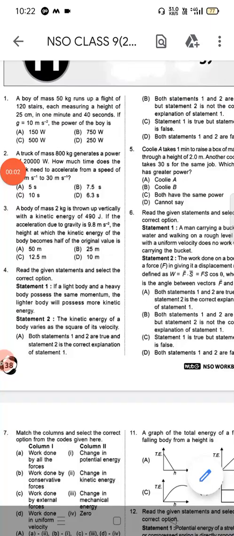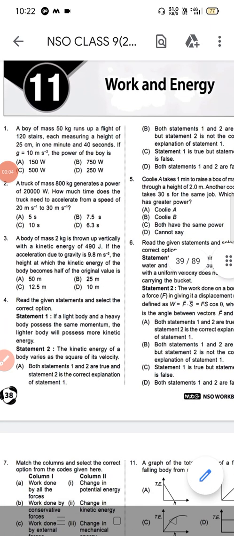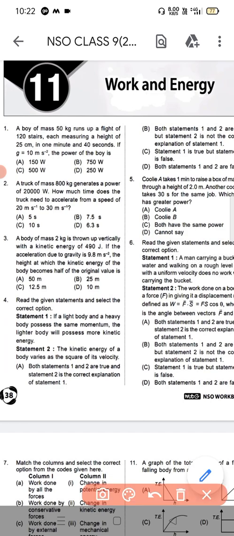Good morning, children. So, question number 1 of chapter Work and Energy: a boy of mass 50 kg runs up a flight of 120 stairs, each measuring a height of 25 cm, in 1 minute and 40 seconds. If g equals 10 meter second to the power minus 2, the power of the boy is? Question number 1, option A is the correct answer, that is 150 watt.